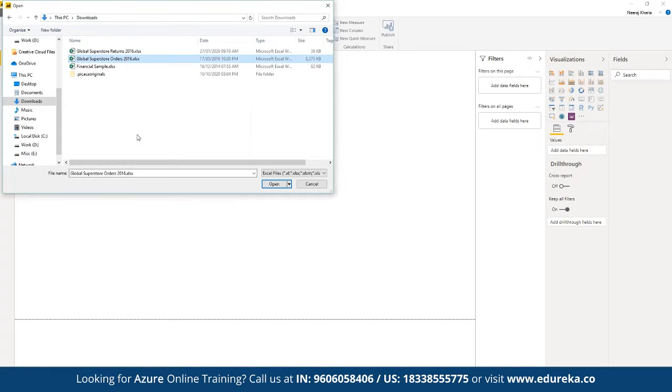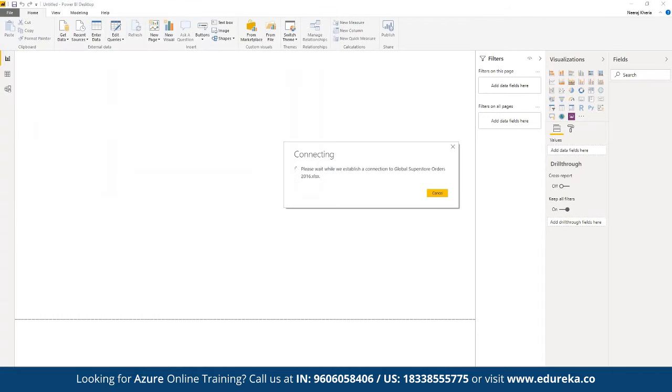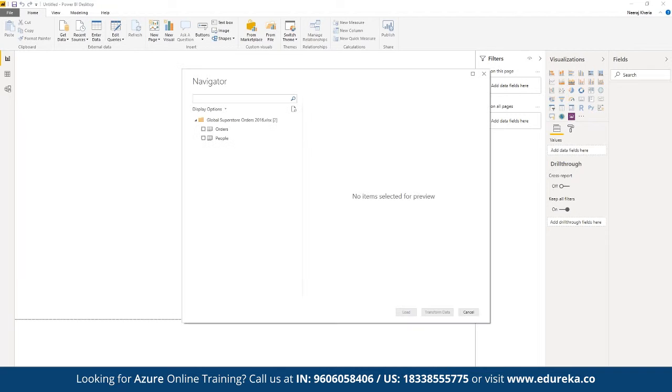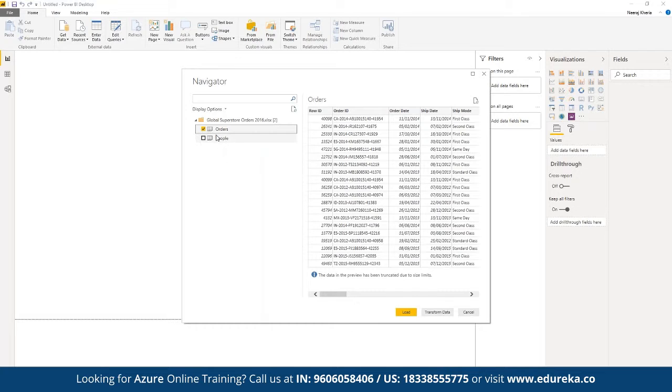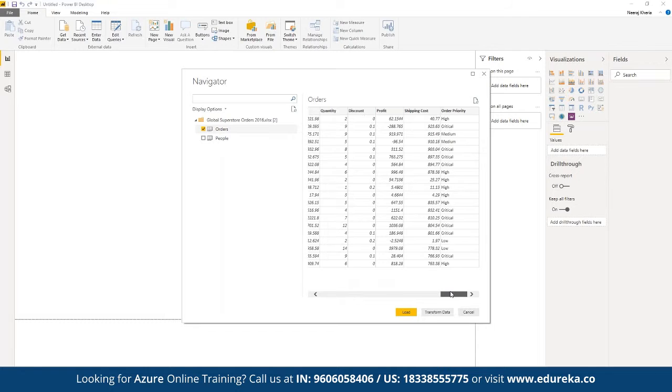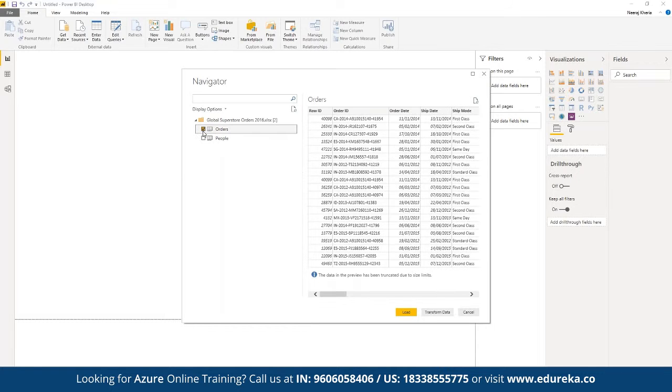For example, let's say we want to work on Superstore orders. We can click on Open. First of all, this is going to read the data, and this is going to allow us to fetch a portion of the data that we are currently importing, or we can perform multiple ETL activities as per the requirement. So let's say here we have two tables. Here we have orders, and whichever table or sheet we choose, we can see a preview of the data available in this sheet.